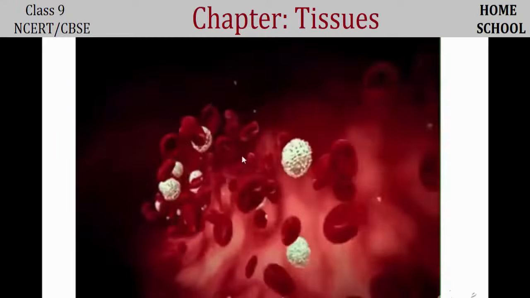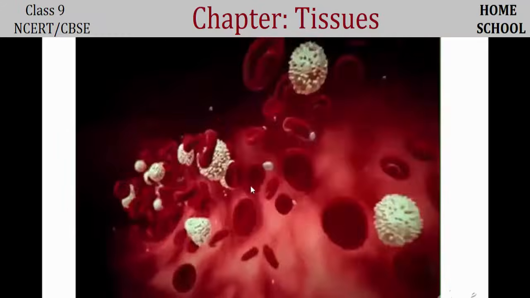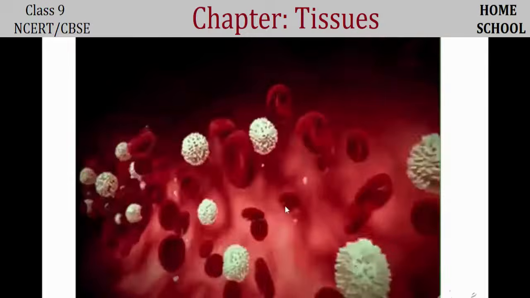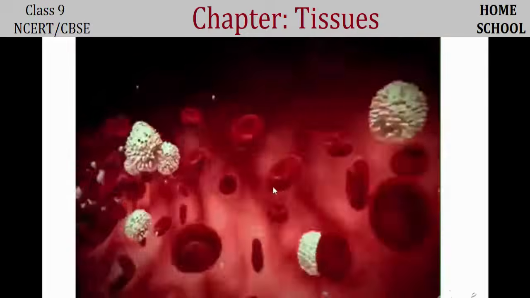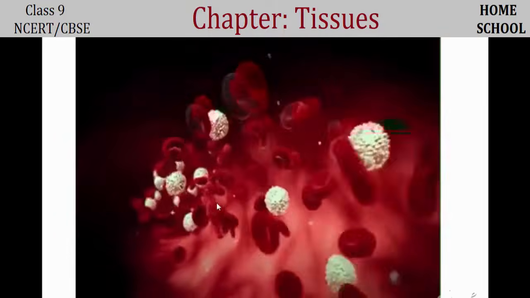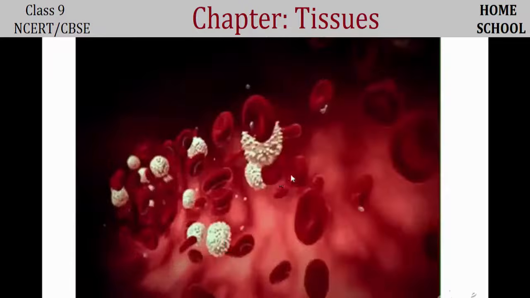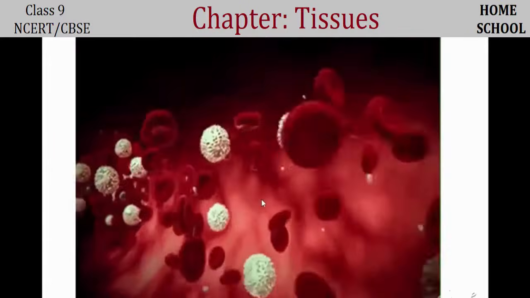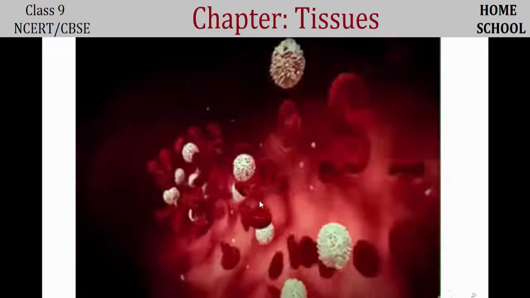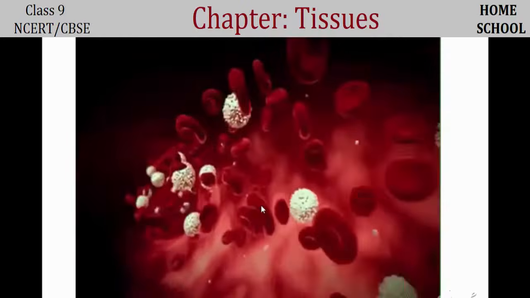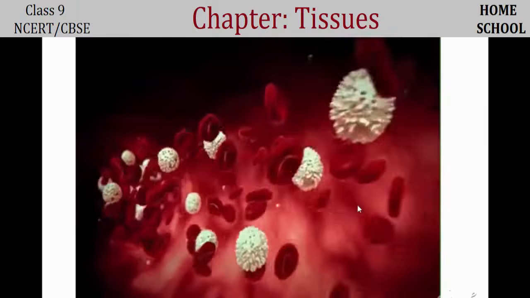During infections, these guys actually fight against infections. And platelets are there. Okay, and imagine some more small white color things are there, no? Imagine they are platelets. They are helpful in clotting the blood. Okay, so these are the three different cells.